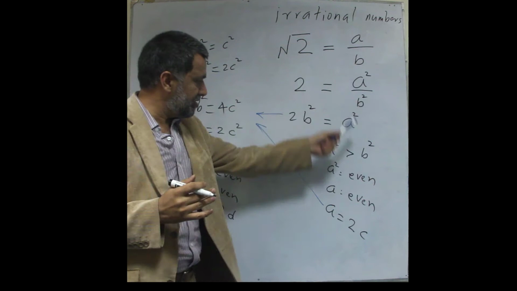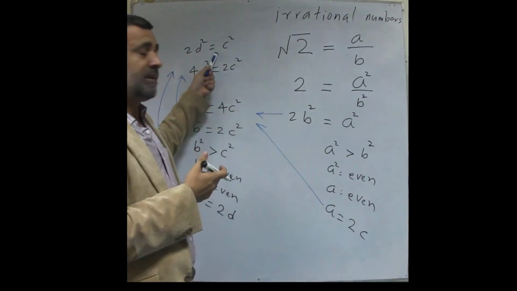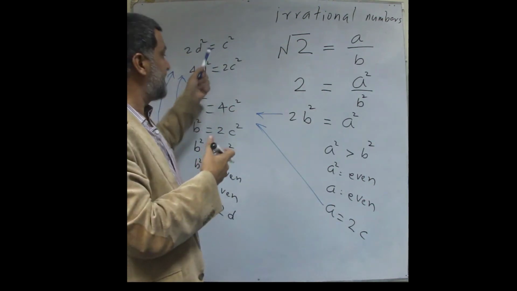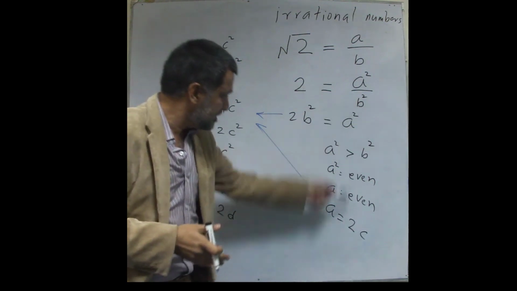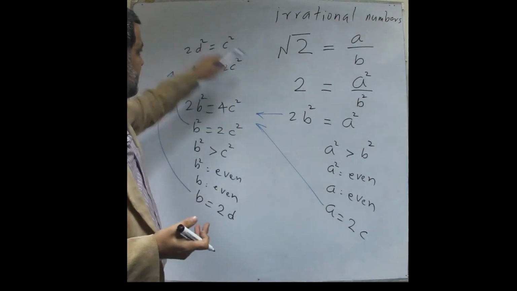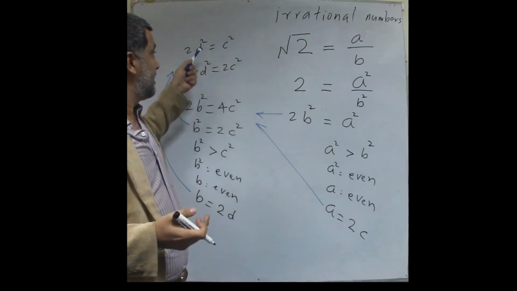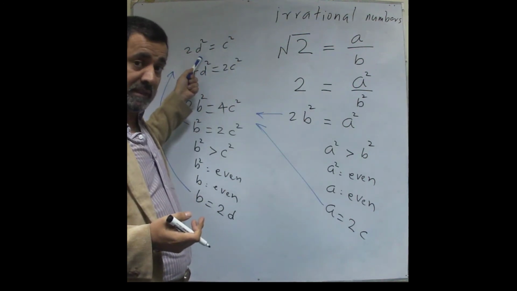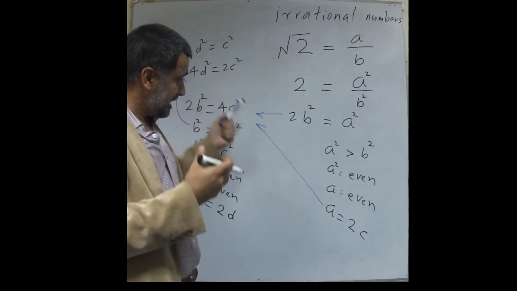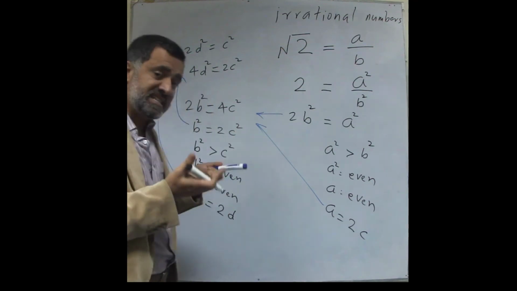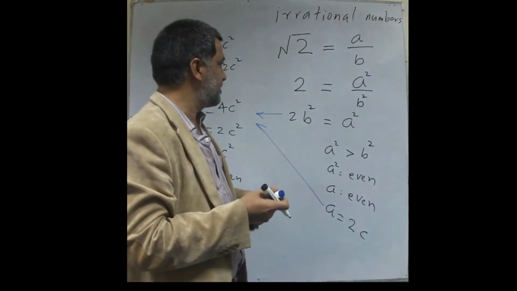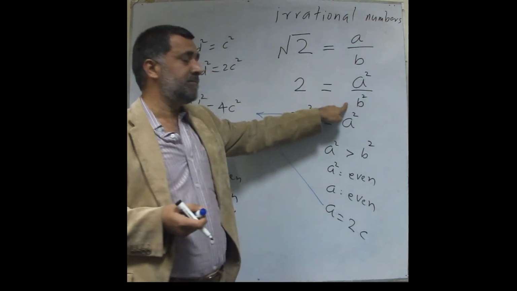So no matter what, and you can actually try this, no matter how many times you repeat this process, every time you get an equation of the same form, where the square of one thing is larger than the square of another thing. And each time the new number gets smaller and smaller. So we started with a squared and b squared.